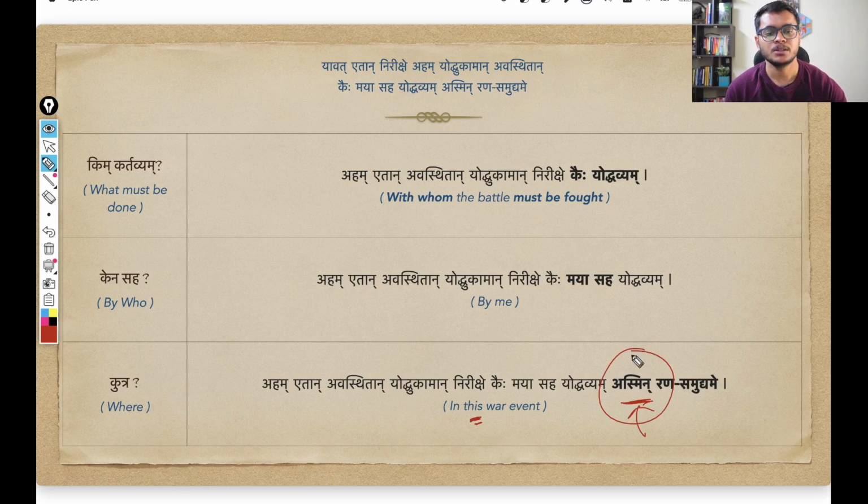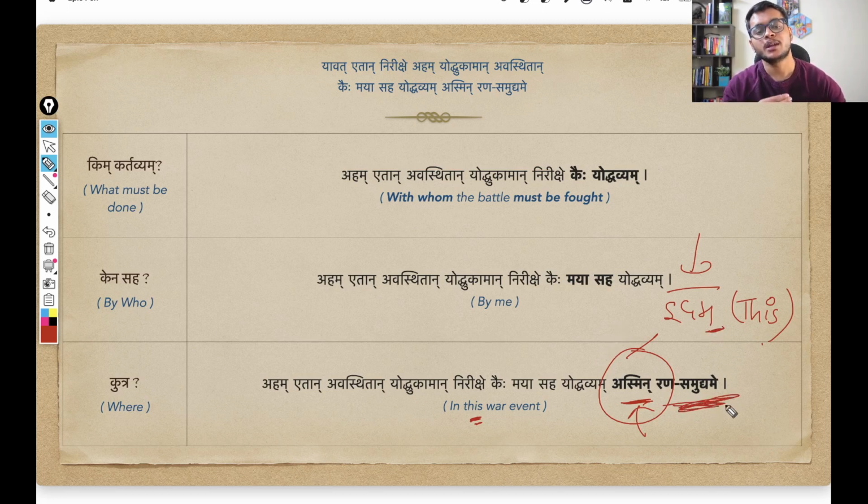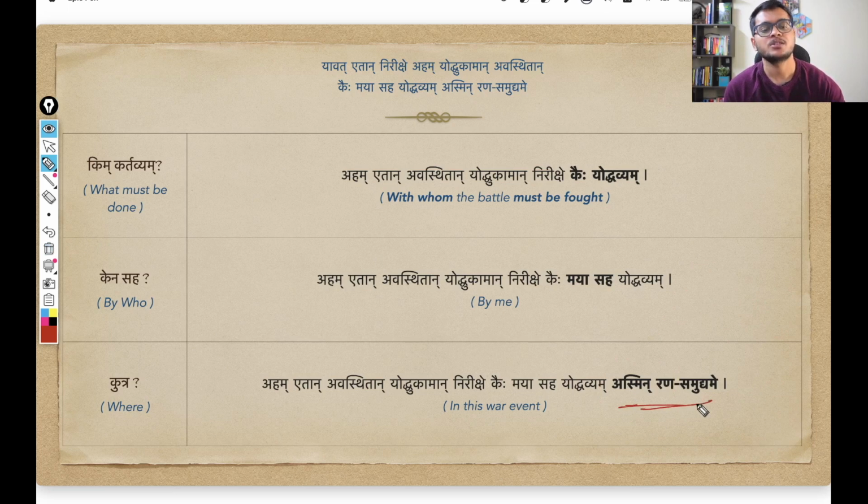And this asmin comes from the base word idam. This particular pronoun means this. So in this war event, we are using this particular pronoun. And again, since all the pronouns and adjectives strictly follow the properties of their noun, here the noun is in seventh case. You can already see samudyame, seventh case. So this idam also will change into the seventh case. So idam changes into asmin. And the entire word asmin ran samudyame simply means in this war event. This is the implied sense here.